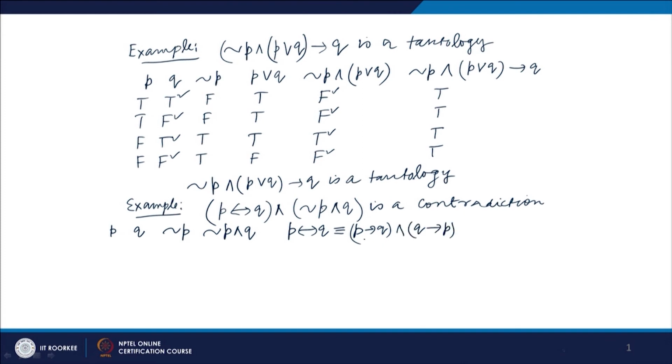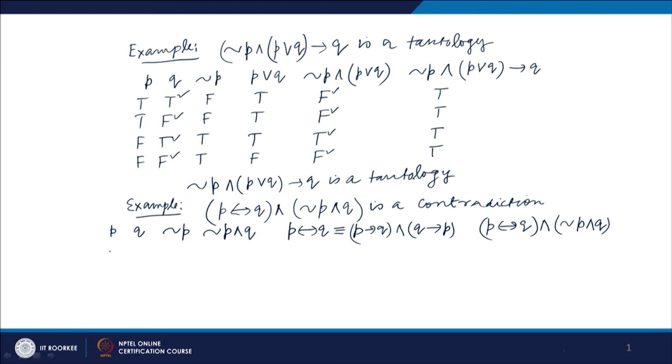So we have to write the truth values of p if and only if q by finding the truth values for p implies q and q implies p, and then we consider lastly (p if and only if q) and (not p and q). We must have truth values F here for all combinations.